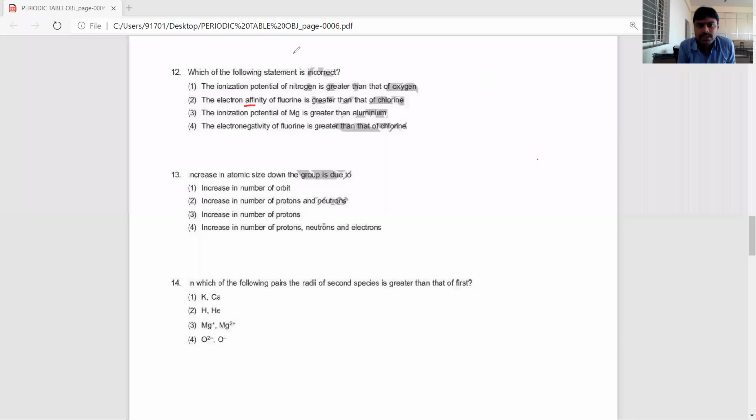Already we have discussed it. Electron affinity of second period elements in every group is less than third period elements.